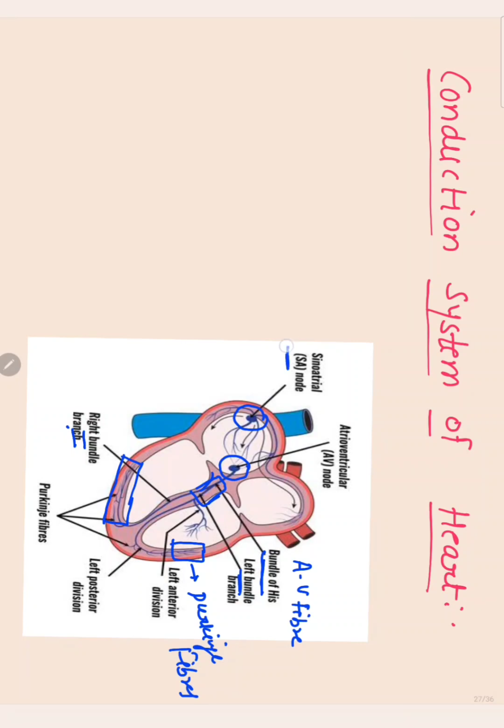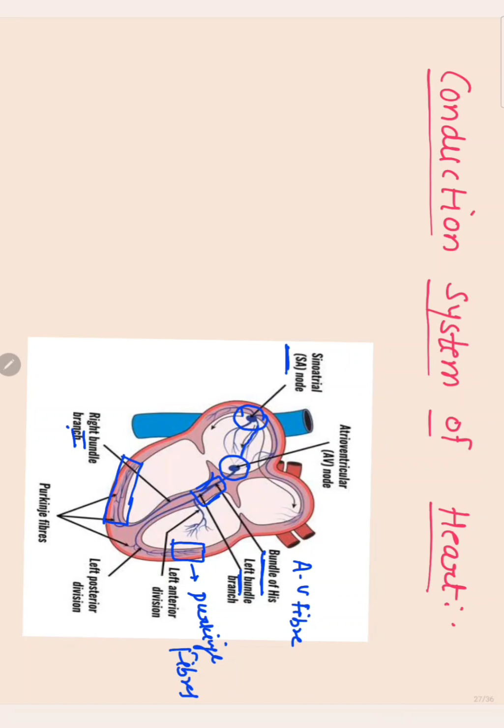The SA node spontaneously gives rise to the impulse. This impulse goes to the AV node via these branches here.